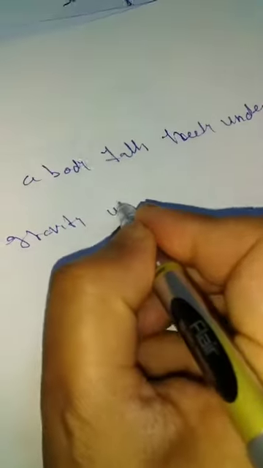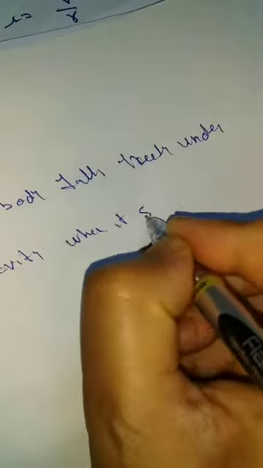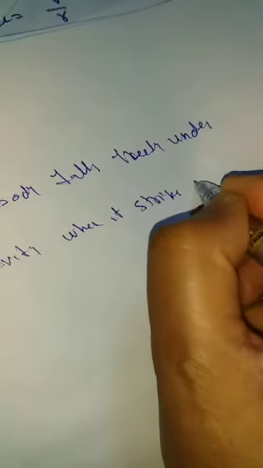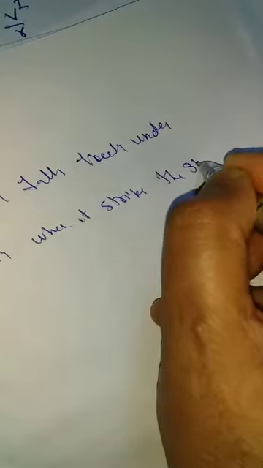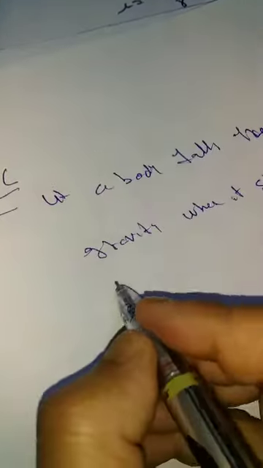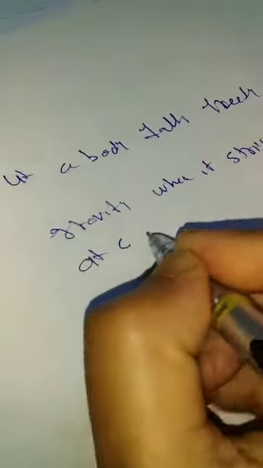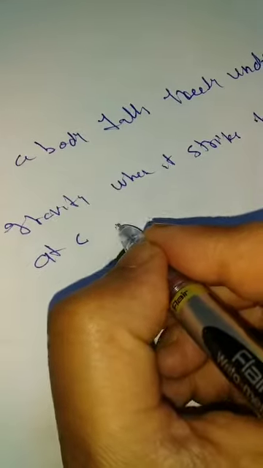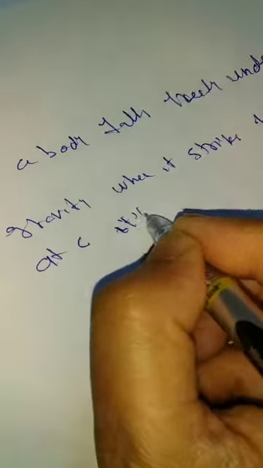When it strikes the ground, let its velocity be v.